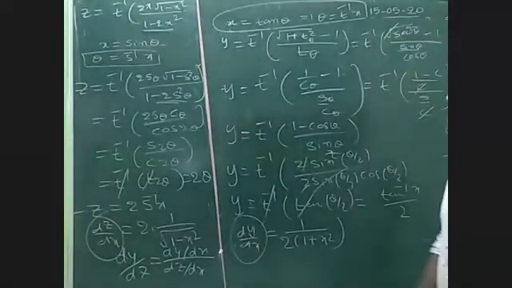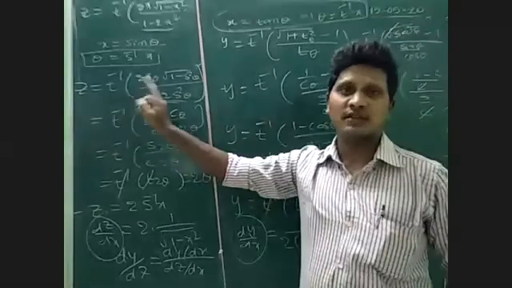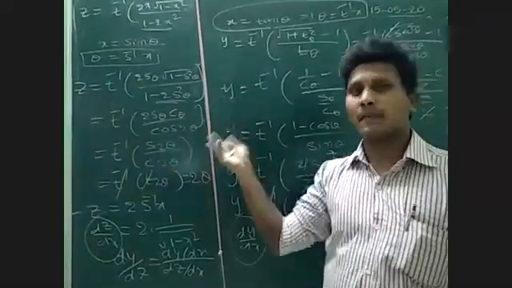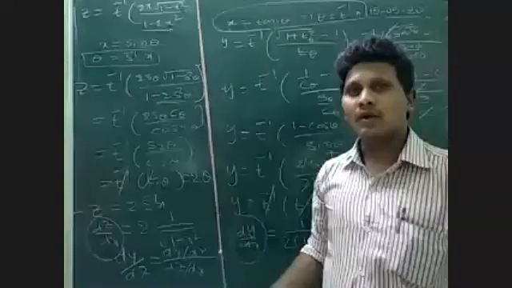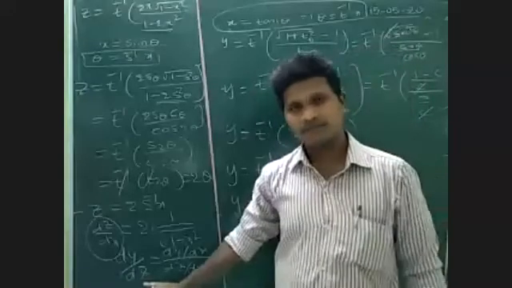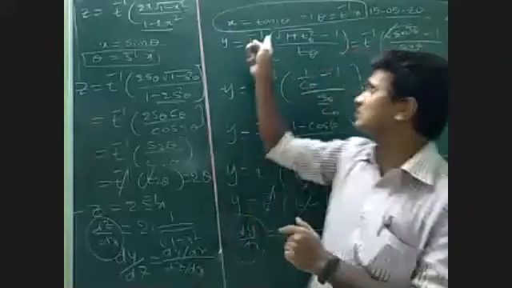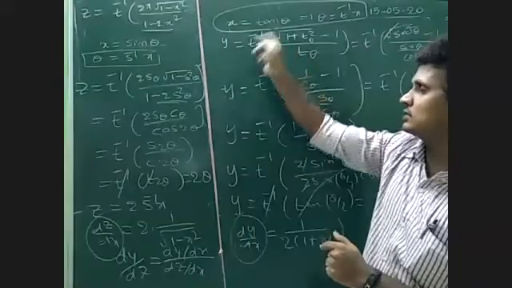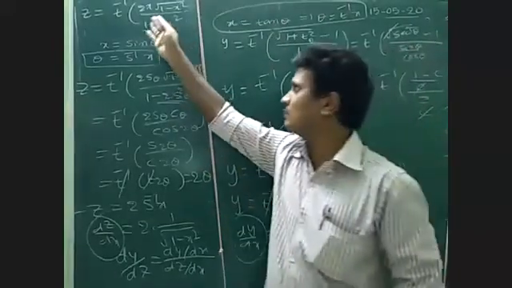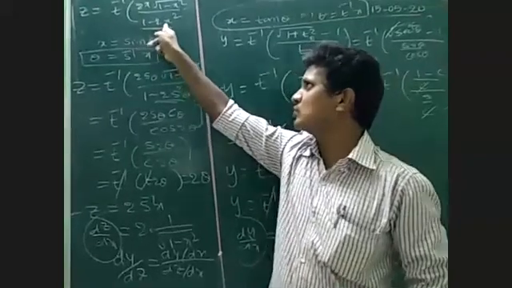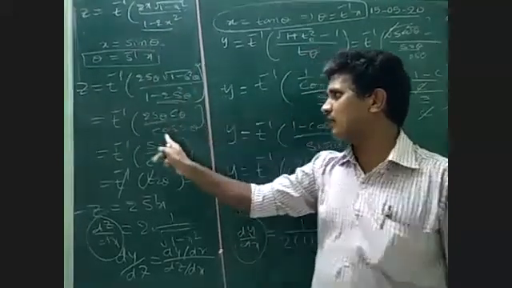Take the first function as y, the second function as z. Differentiate separately with respect to x. Then substitute here. We cannot differentiate directly, so first substitute some suitable x values to make them standard form, the 1 minus 2 sin square, cos 2 theta formula.